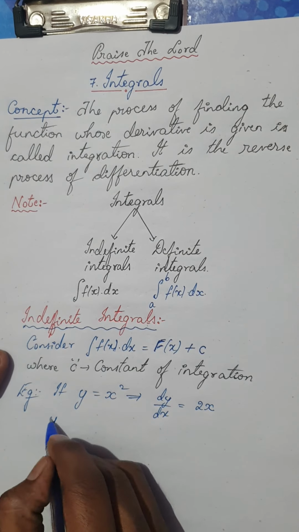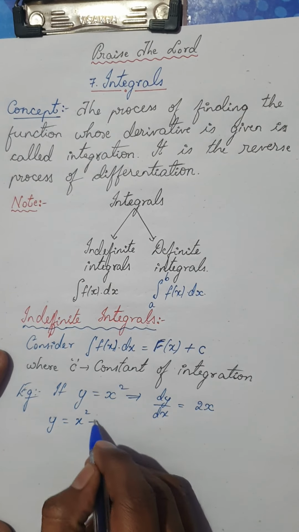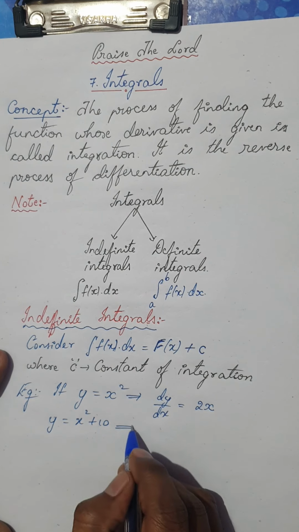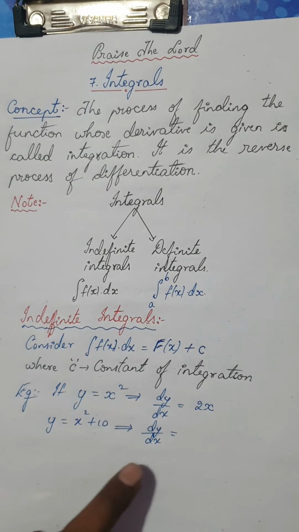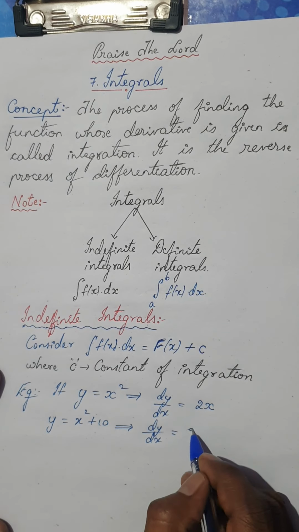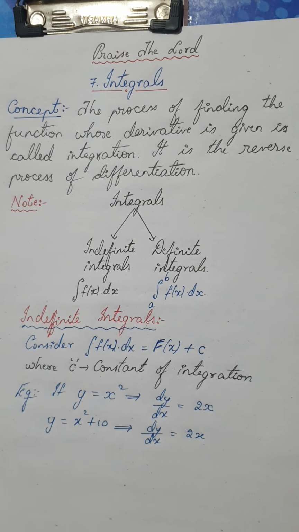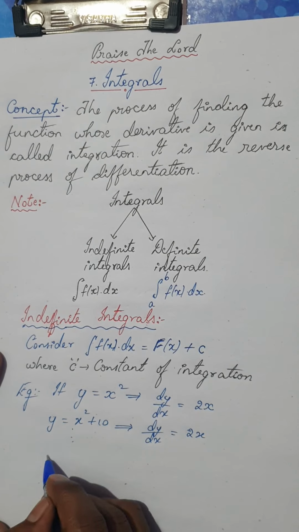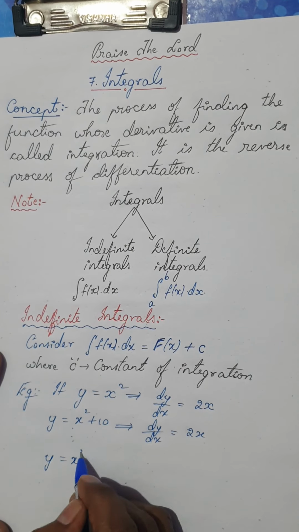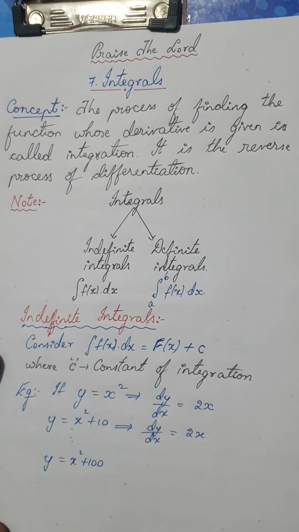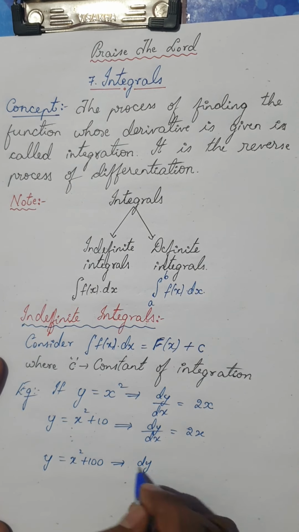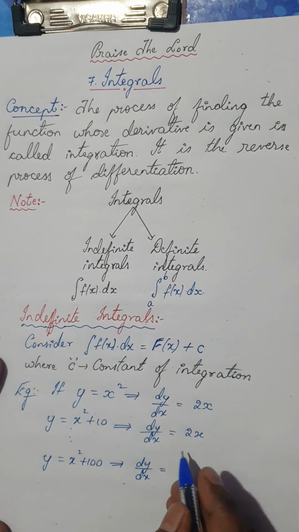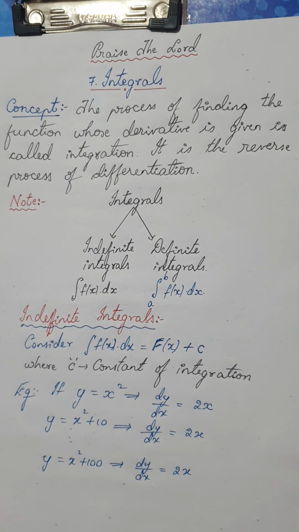So this is the first thing. Now if I take y is equal to x square plus 10, even now if you differentiate this function, you will get dy by dx is 2x itself. Even if I take y is equal to x square plus 100, even then if you differentiate, you will get dy by dx is equal to 2x, is it not?